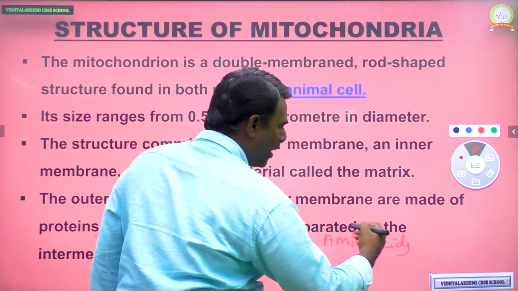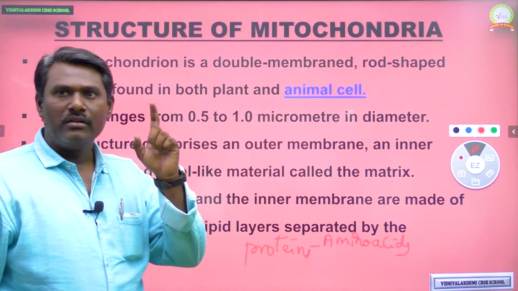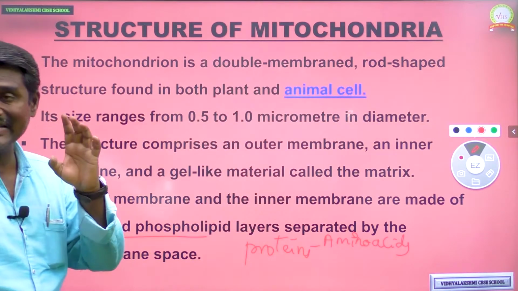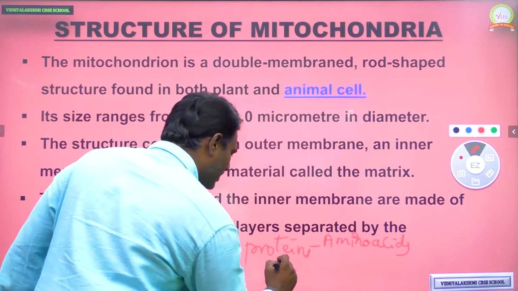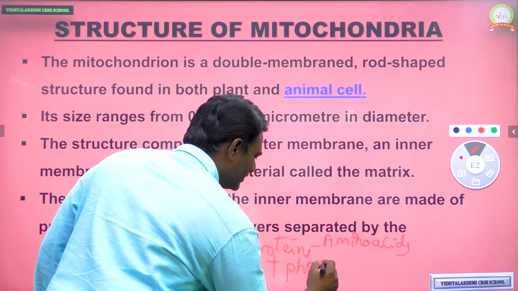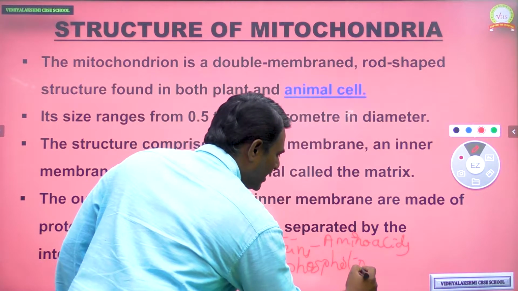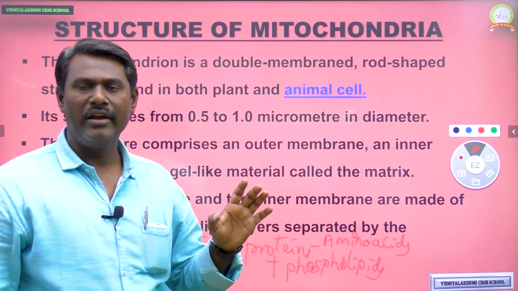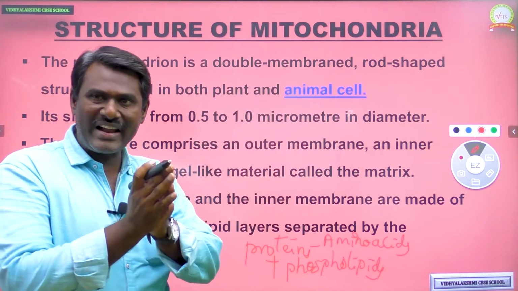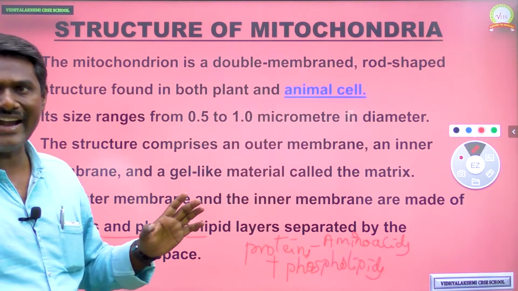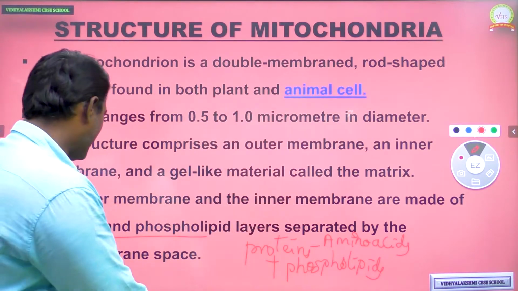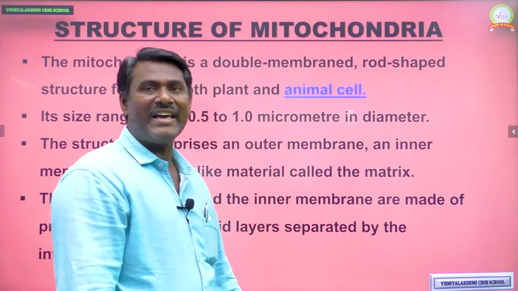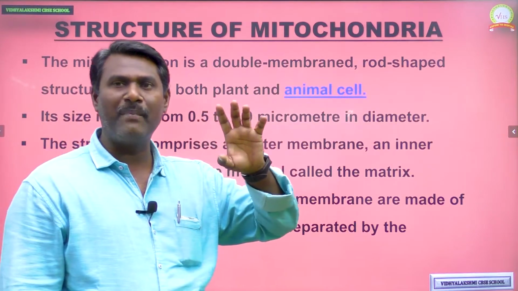So the inner and outer membranes are made up of proteins with amino acids along with phospholipids, that means phosphorus plus lipids. These two membranes are separated by a little bit of space. So that is the composition of the layers of mitochondria.